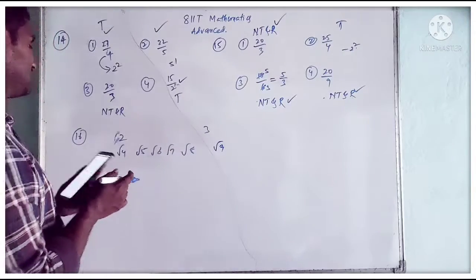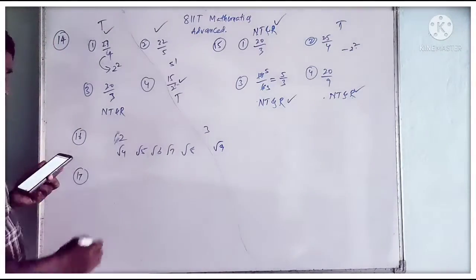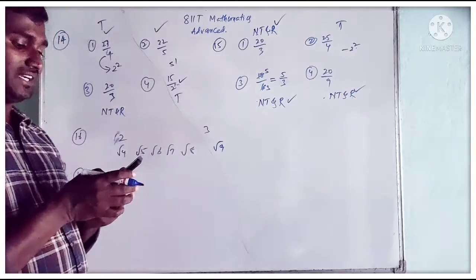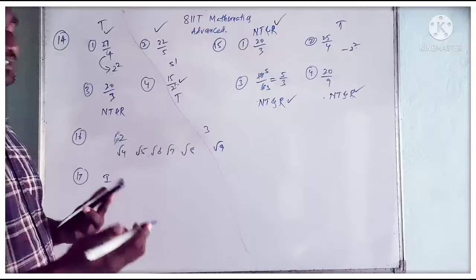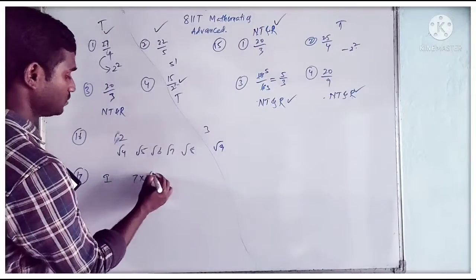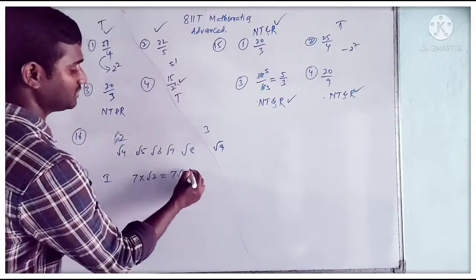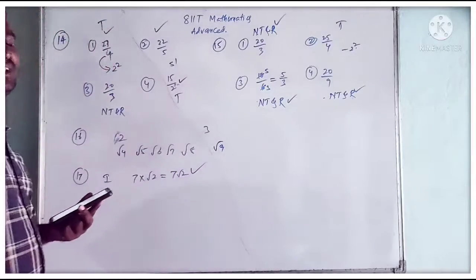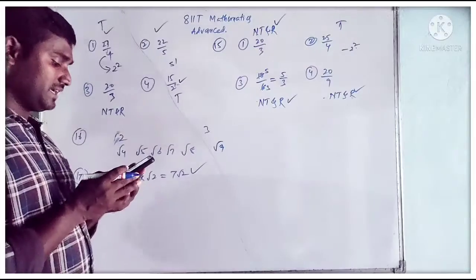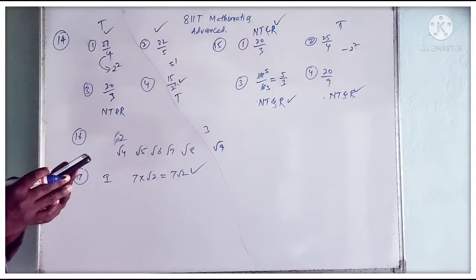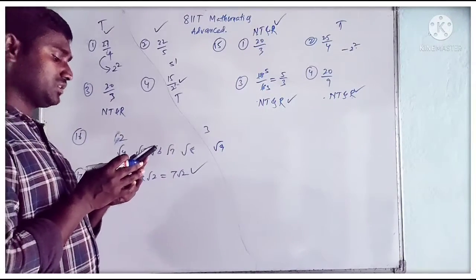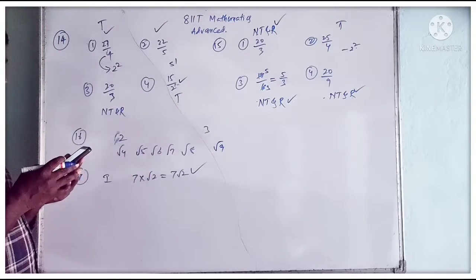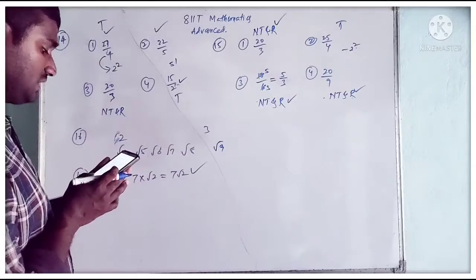Next, the 17th question. Statement 1: The product of one rational number and one irrational number is always irrational. Yes. So 7 into root 2, 7 root 2 is irrational. The product of a rational and an irrational is always an irrational number. That is true. And statement 2: 2005 into root 2002 equal to 2005 into root 2002 into root 10 into 10, equal to 10 root 2, they have given.